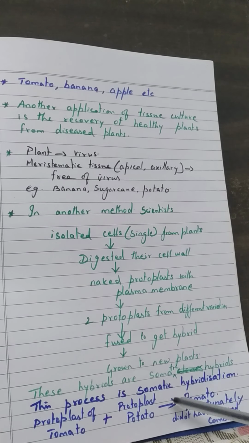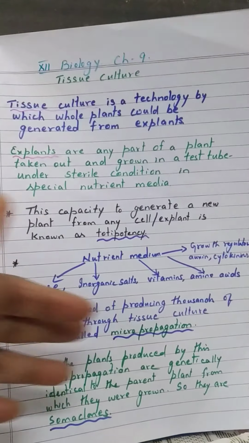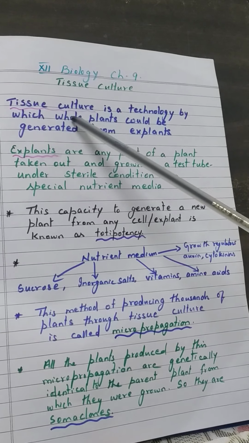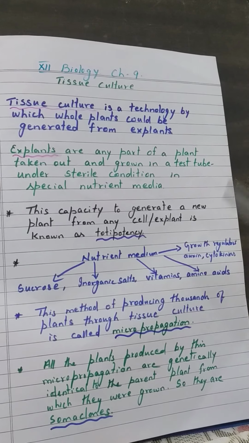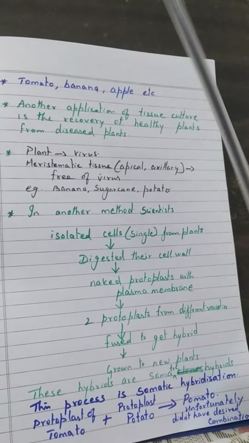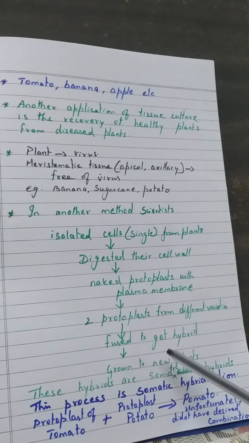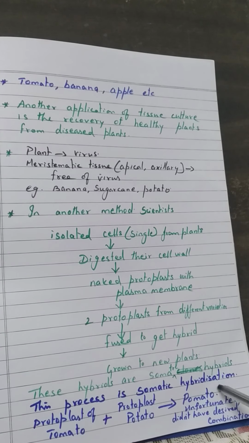So in tissue culture we get thousands of new plants within a short time by growing only the tissues of a plant. The tissue may be taken from the leaf, the stem or the root of a plant. So you should know all these new words: what is tissue culture, what are explants, what is totipotency, what is micropropagation, what are somaclones, and also somatic hybrids and somatic hybridization.